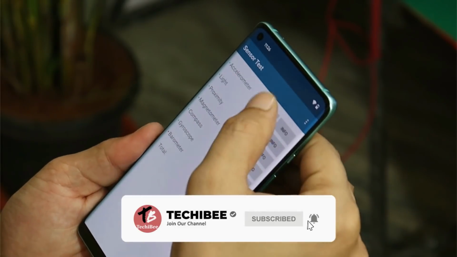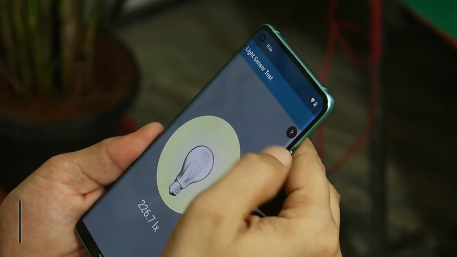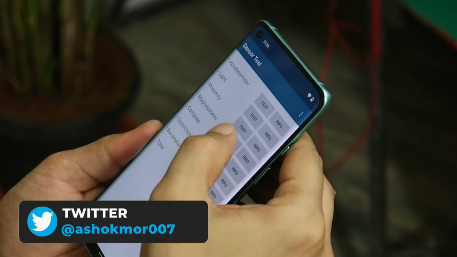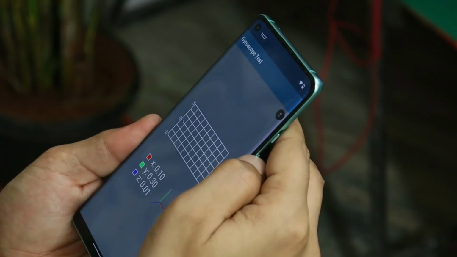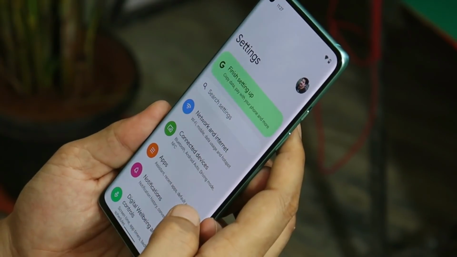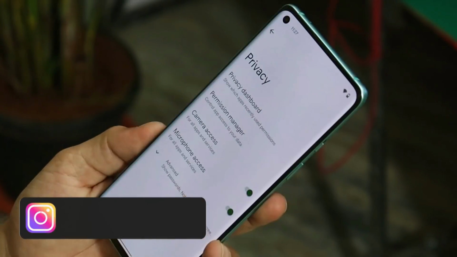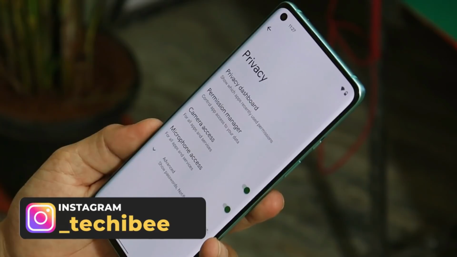All the basic sensors have been working fine, like accelerometer, light, proximity, magnetometer, compass and gyroscope. There are lots of UI and other changes done to Android 12. And one of the major changes is related to privacy.